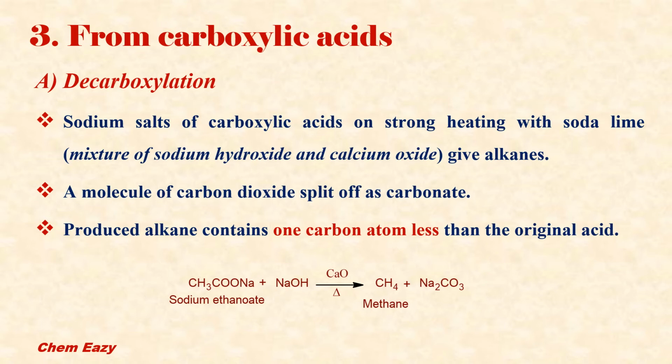In this technique, a molecule of carbon dioxide is split off as carbonate, and the alkane which is produced in this technique contains one carbon atom less than the original acid. For example, sodium ethanoate, one of the sodium salts of carboxylic acid, on strong heating with soda lime, which is a mixture of sodium hydroxide and calcium oxide, produces methane and sodium carbonate. You can see the product here.